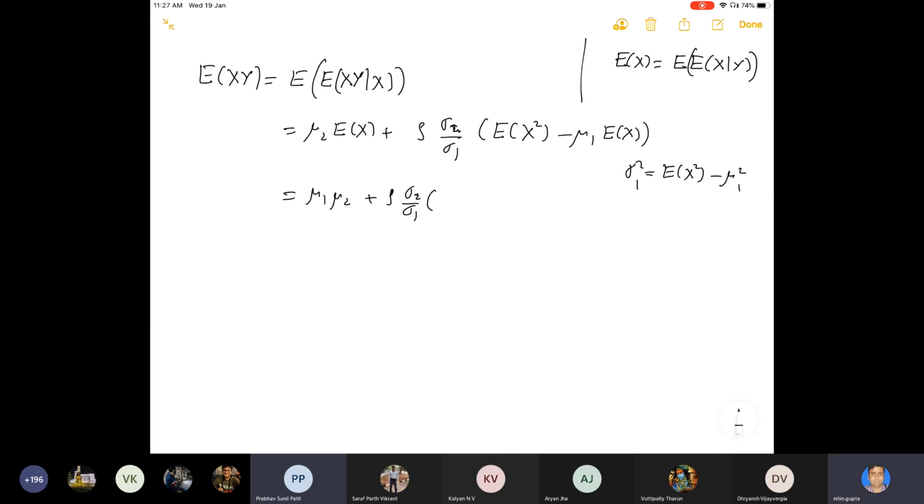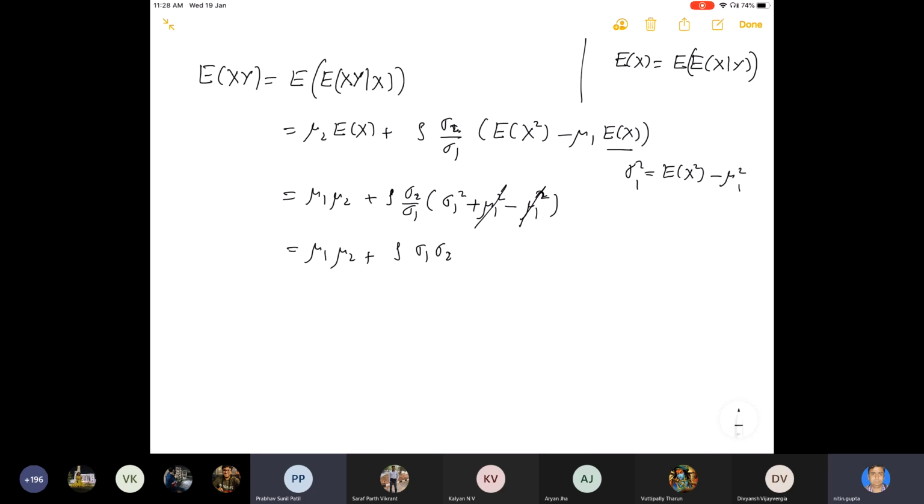Therefore, the expected value of X square will be sigma 1 square plus mu 1 square, minus mu 1 into mu 1. This will cancel out. Therefore, this will be mu1 mu2 plus rho sigma 1 sigma 2. This is the expected value of XY.